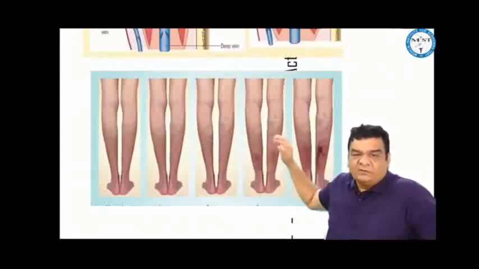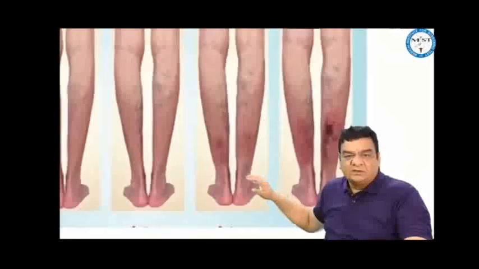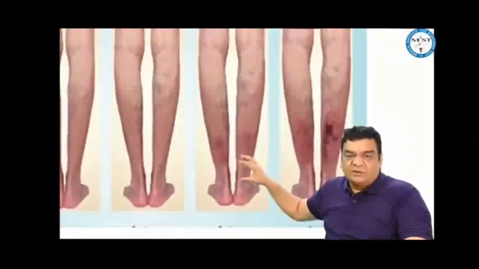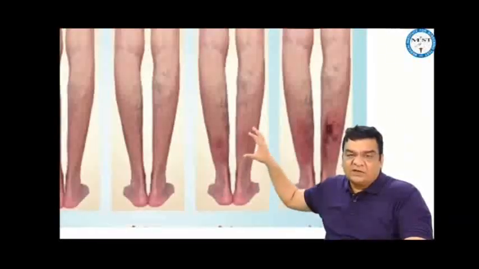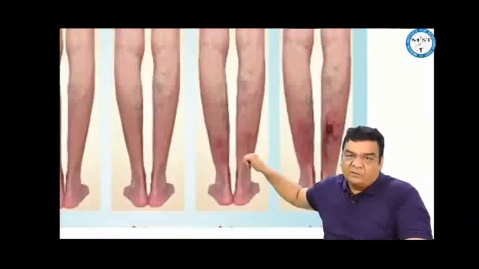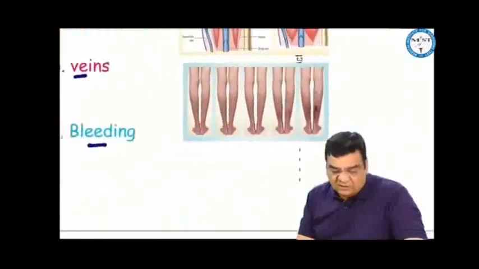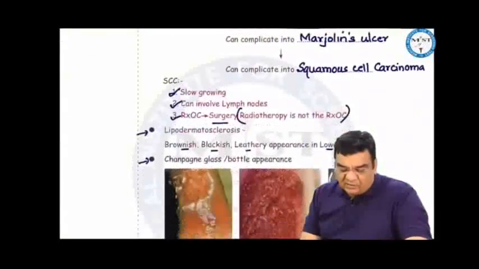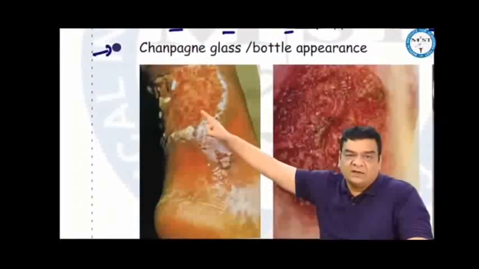Now, gradually, if the blood remains pooled in the superficial veins, if you look at the most dependent area, suppose long saphenous vein, the medial malleolus area, if the blood remains pooled beneath the skin, the red hemoglobin will disintegrate into brown and black. So this can lead to brownish blackish pigmentation in the lower leg, lipodermatosclerosis. If the blood remains pooled beneath the skin for long periods, it will put pressure on the overlying skin, and the skin can ulcerate. Venous ulcers, which are most often seen around the medial malleolus, which is also called as the Gaiter's area. Gaiter's area is the area between two malleoli.